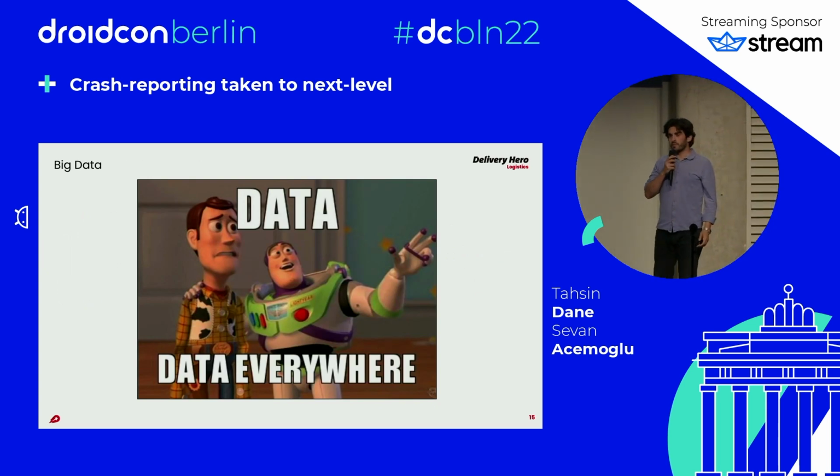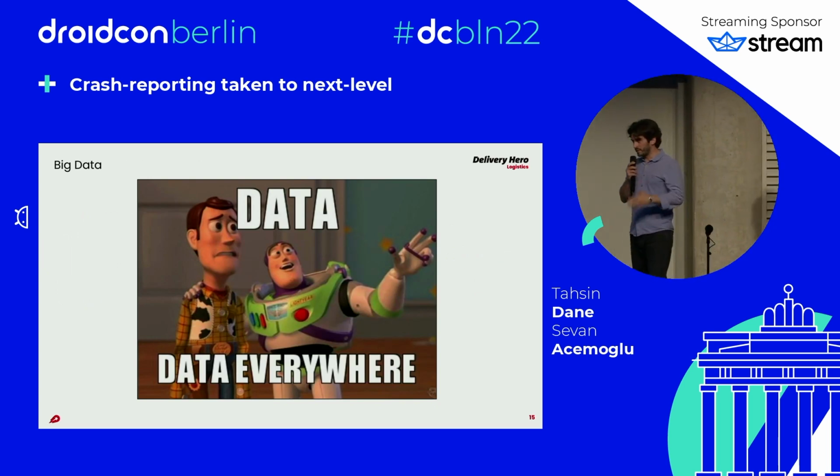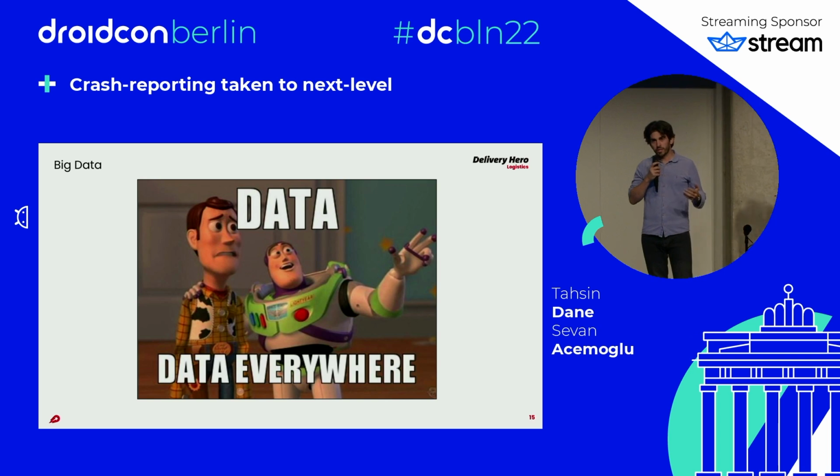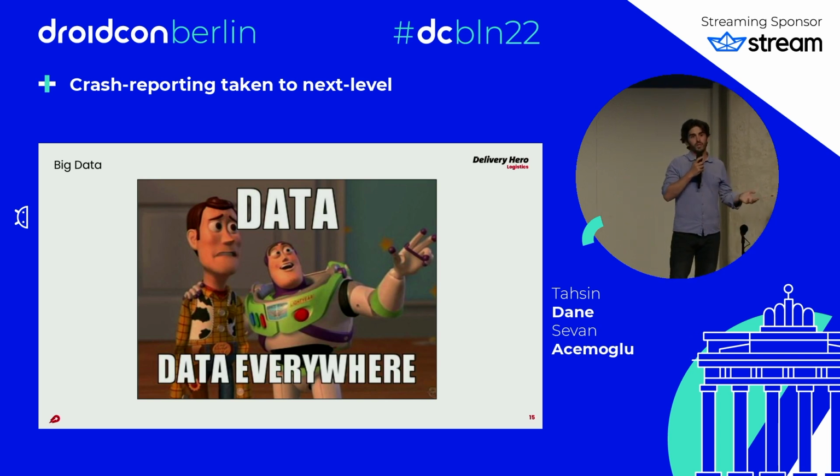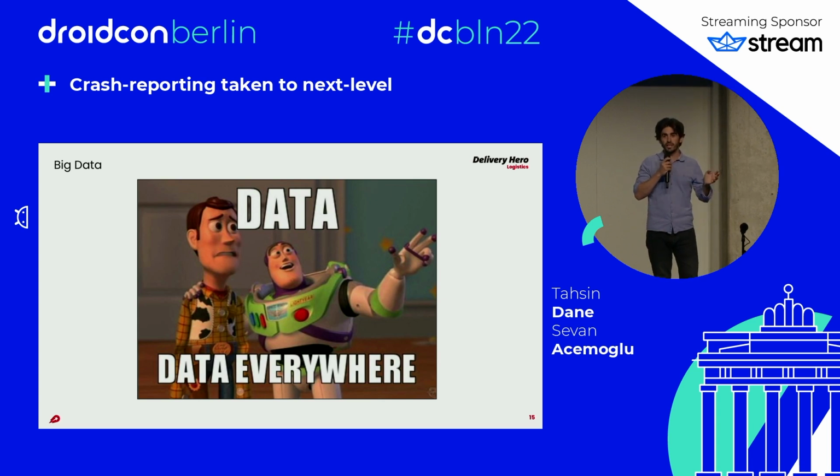So again, everybody talks about how data is everywhere, right? For us too, you can build a lot of dashboards with your crash numbers, and you can also link this data with your business KPIs, which we also did. We will show it in the next slides.